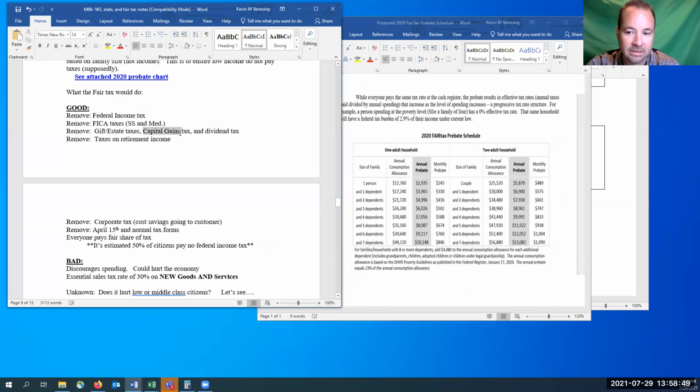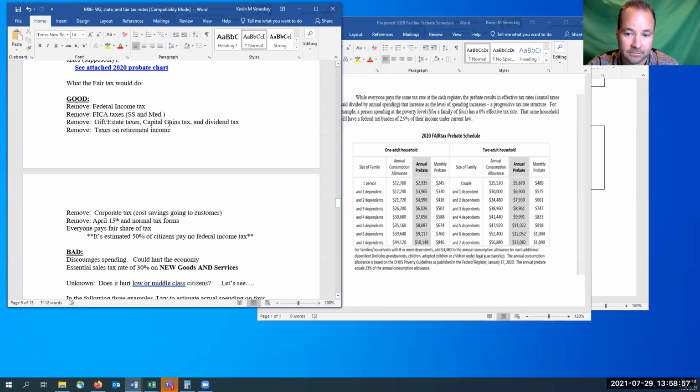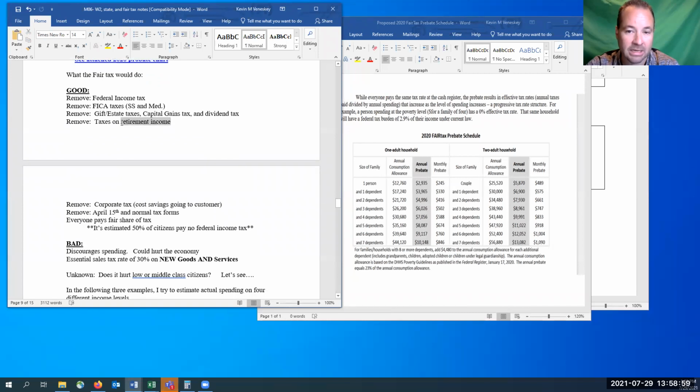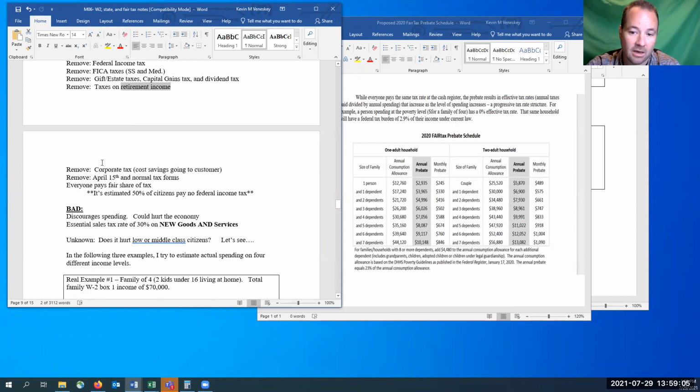Capital gains, this is like when you sell stock perhaps and you make a gain on a sale. Those would go away. Taxes on retirement income, so money that you take out when you're older, well, no more tax on that. A big one that companies would like, and maybe they could pass along the savings to you, probably not, but maybe, is the corporate tax would be gone.